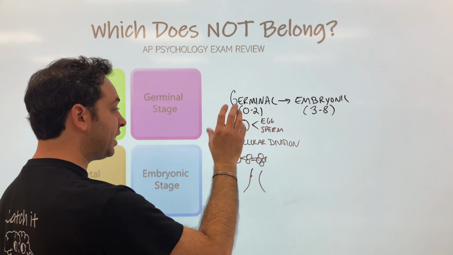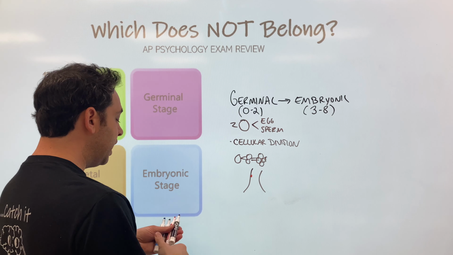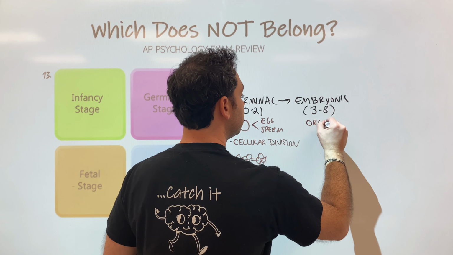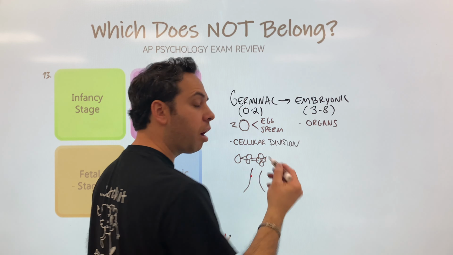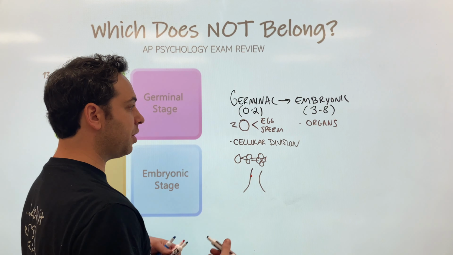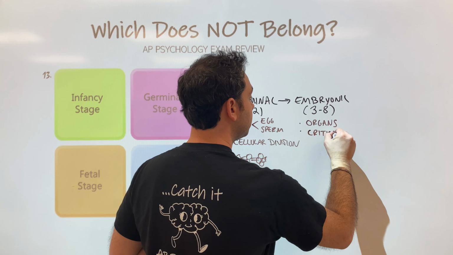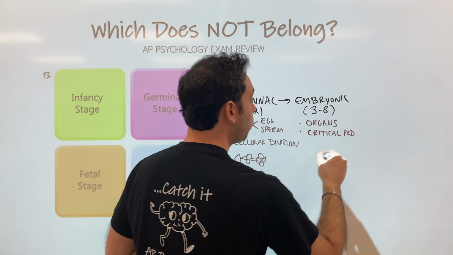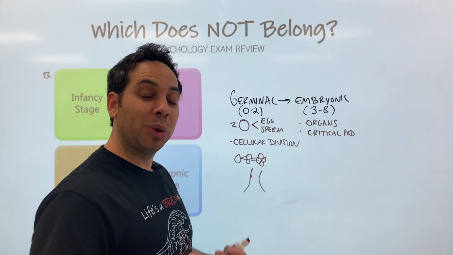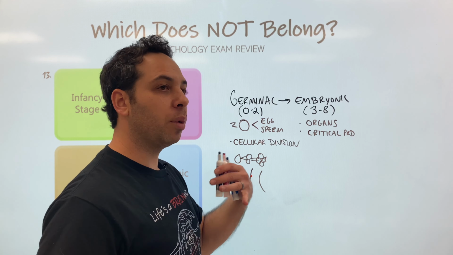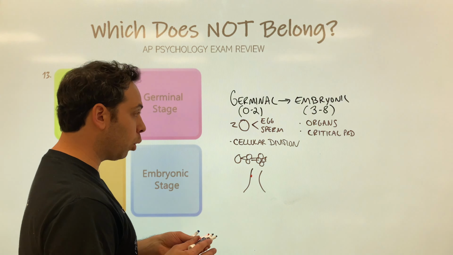Now, instead of cellular division and implanting, this is really when we see a lot of organs start to develop. We have organs, the heart and the lungs and those types of things, the liver. We also have something called the critical period. What is this? This is when the unborn baby is most susceptible to teratogens, mercury, radiation, anything that can affect the unborn baby.